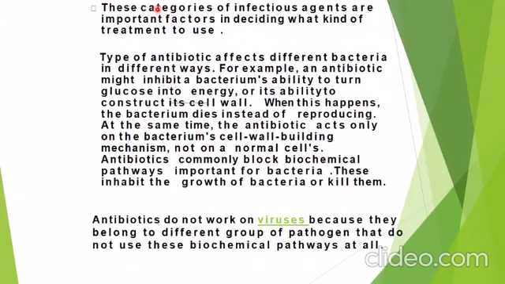These categories of infectious agents are an important factor in deciding what kind of treatment to be used. Now, the next question in our mind is about bacterial infection. Members of each one of these groups, virus, bacteria, fungi, protozoan and worm, have many common biological characteristics.